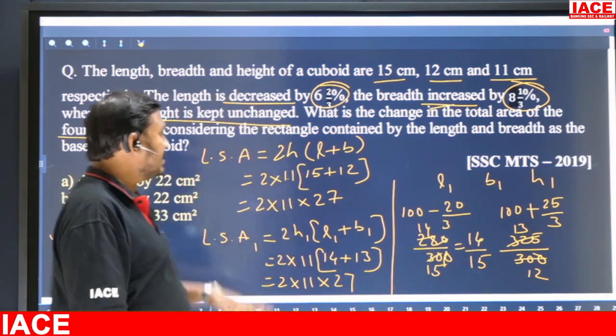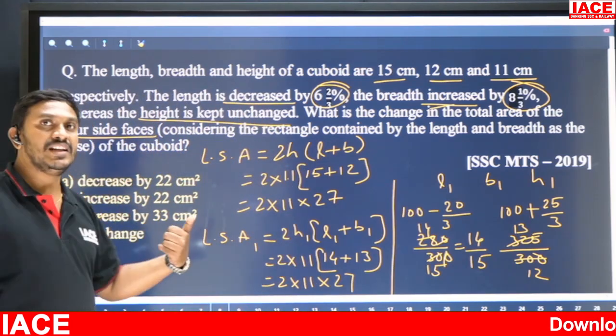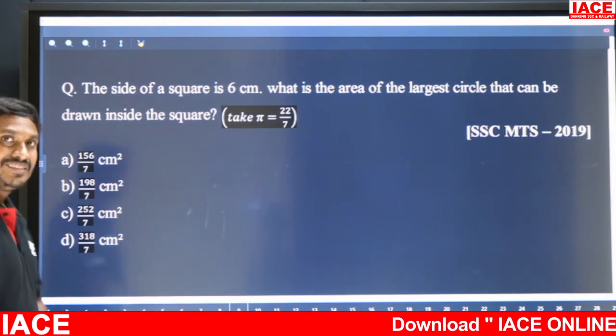Okay, so whatever it is here, both areas are always the same, so there is no change in lateral surface area. Okay, right. Then next one, 30 seconds time.